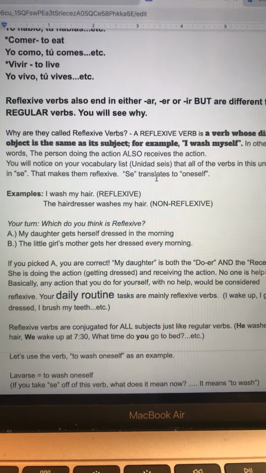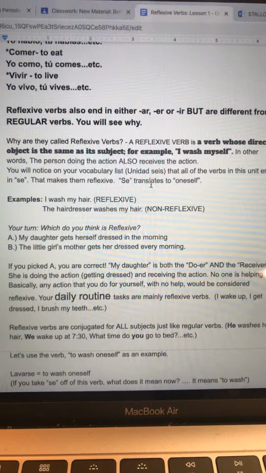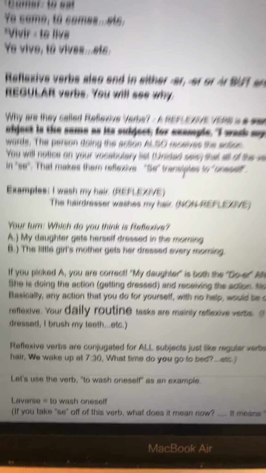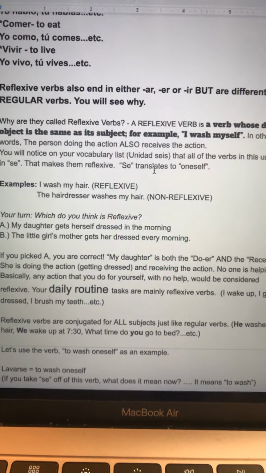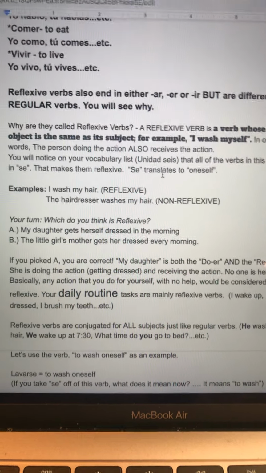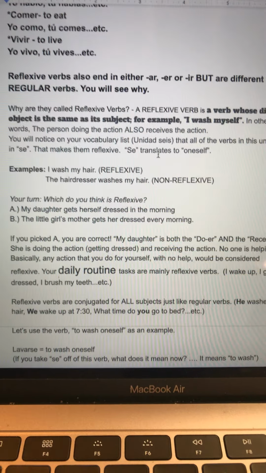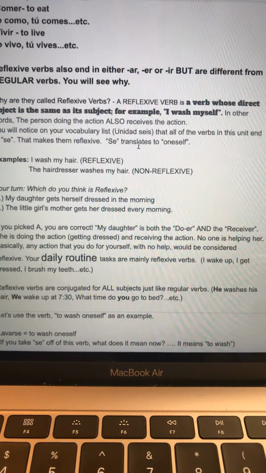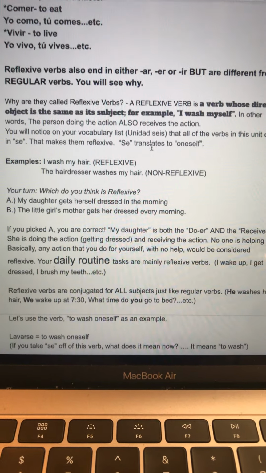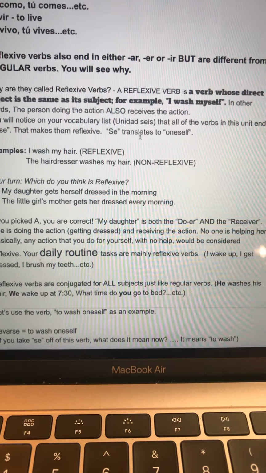Basically, any action that you do for yourself with no help would be considered reflexive, which is why we teach reflexive in the daily routine unit. Your daily routine tasks are mainly reflexive verbs, like I wake up, I get dressed, I brush my teeth, etc. Reflexive verbs are conjugated for all subjects, just like regular verbs, like he washes his hair, or we wake up at 7:30, or a question like, what time do you go to bed?